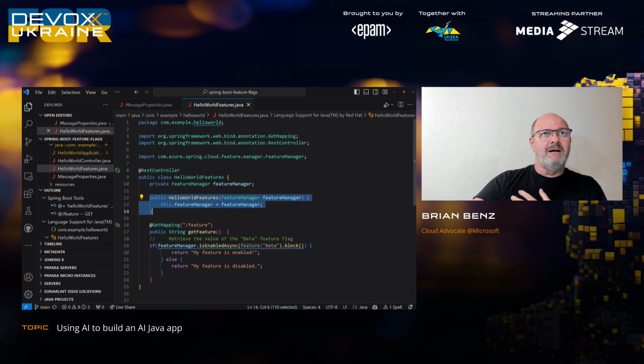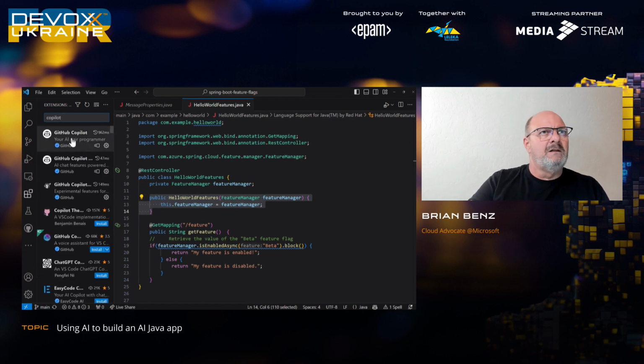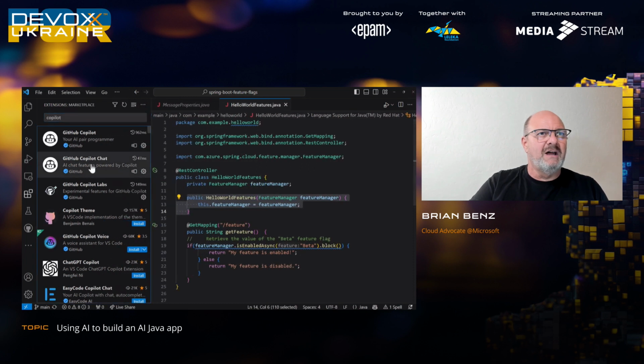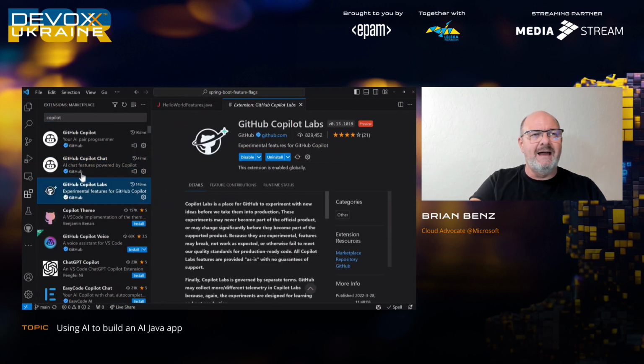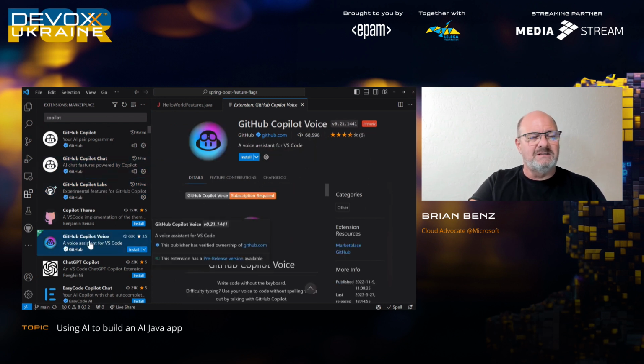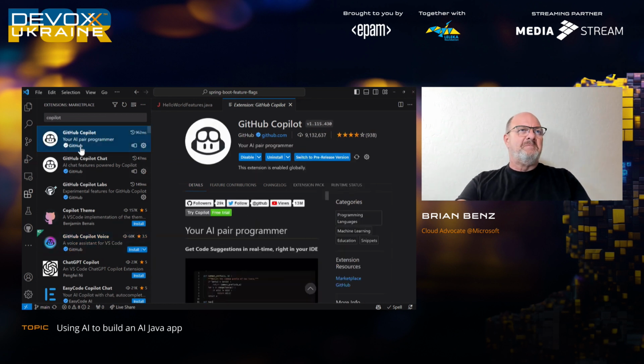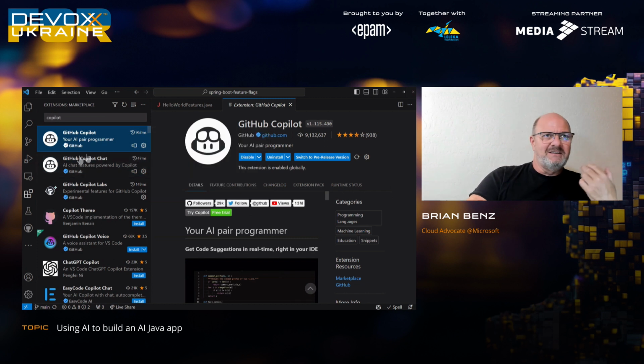So as I mentioned before, Copilot Chat, I've already installed the extension. So if I go here to Copilot, you can see I've got Copilot installed and I've got Copilot Chat installed. There's also something called Copilot Labs, which is the more advanced features. And there's this new one, Copilot Voice, which is kind of cool as well. So you can literally just talk to your computer, and it will translate that and perform tasks based on what you say.